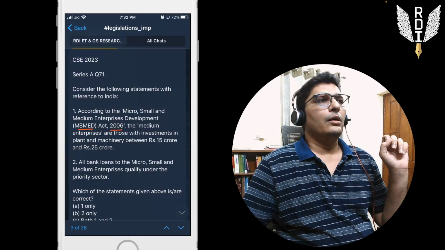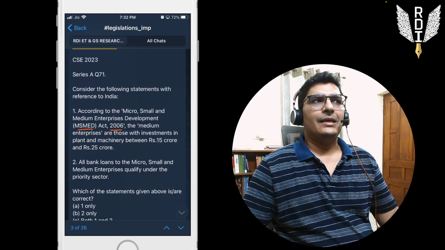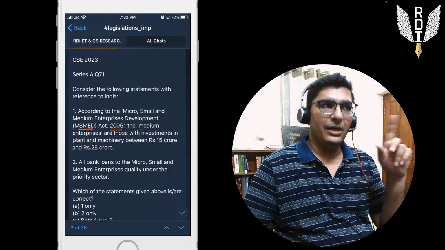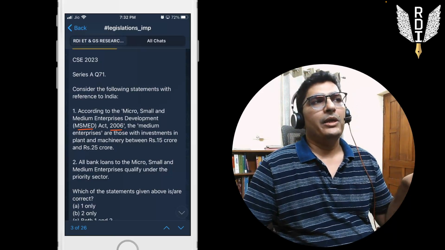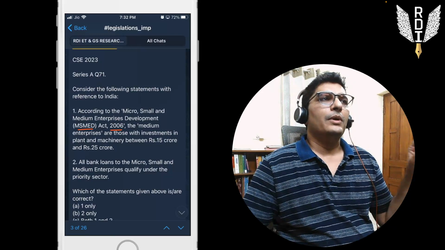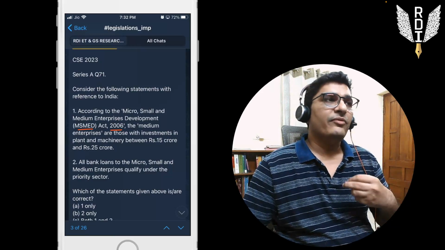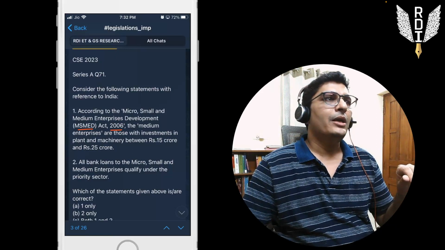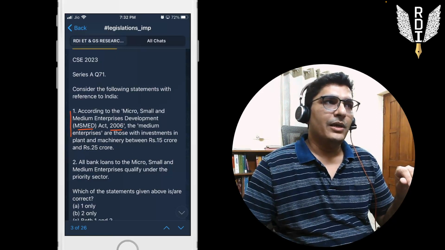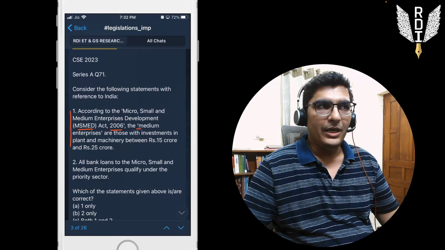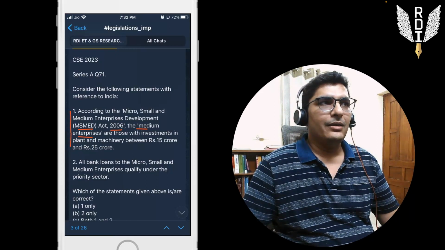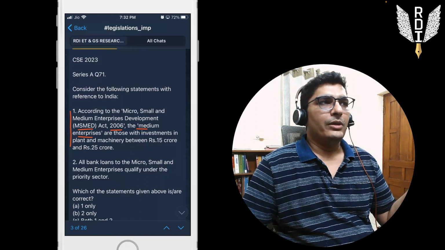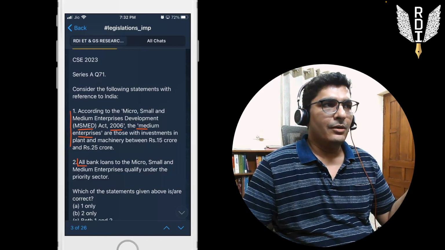So if you have practiced logical thinking, practiced PYQs from elimination angle, this particular question can be done. Both the statements can be done via elimination, but otherwise also generally the lesson from this question for our purpose is that definitions are important, right? So here you can see in this question, the first statement is talking about what is the definition of medium enterprises, right, in terms of investment. And the second statement is about this all bank loans, right?